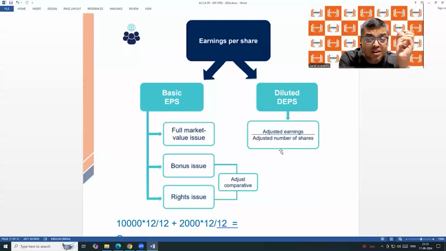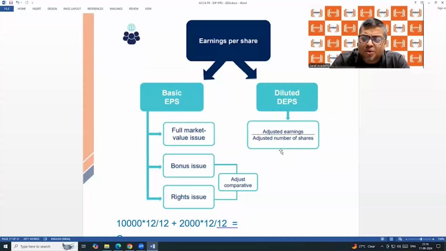The number of shares will be 10,000, which is the beginning number of shares. Or the number of shares should be 14,000, which is the ending number of shares. Or the number of shares should be the average number of shares, which is the average of 10 to 14. Anybody can say anything, but we need to apply the logic that the accounting body has given.